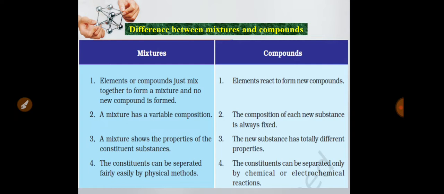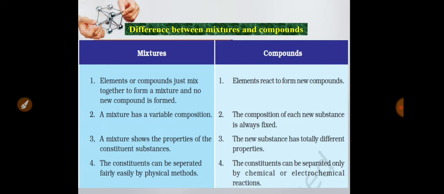That means if you take a water molecule, then two hydrogen and one oxygen are present in every water molecule. You cannot see two hydrogen with two oxygen, or two hydrogen with three oxygen combined. In every molecule you will see that two hydrogen are combined with one oxygen. That means the composition is fixed.